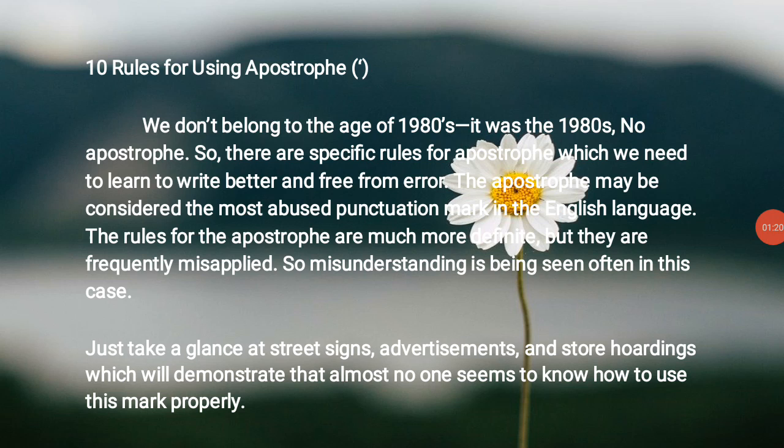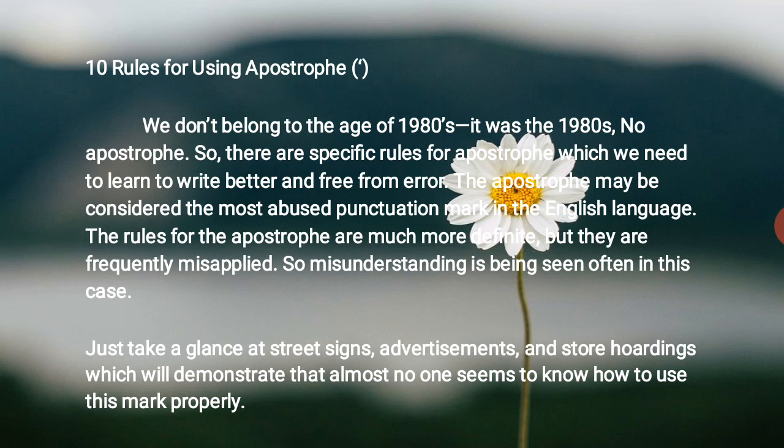First of all, we are going to see some rules for apostrophe. The apostrophe is a punctuation mark used in English to indicate possession. Possession means the state of having ownership. Or contraction. Contraction means the process of becoming compressed.